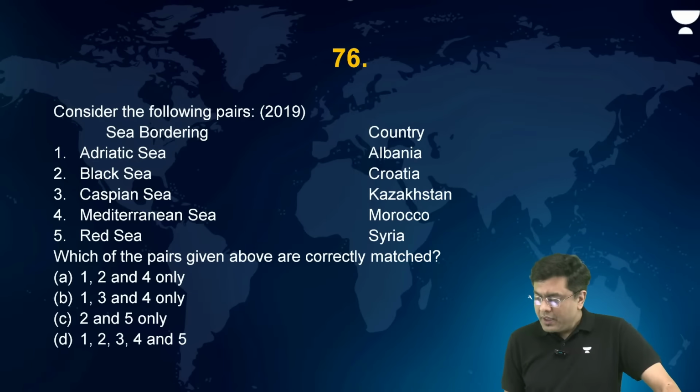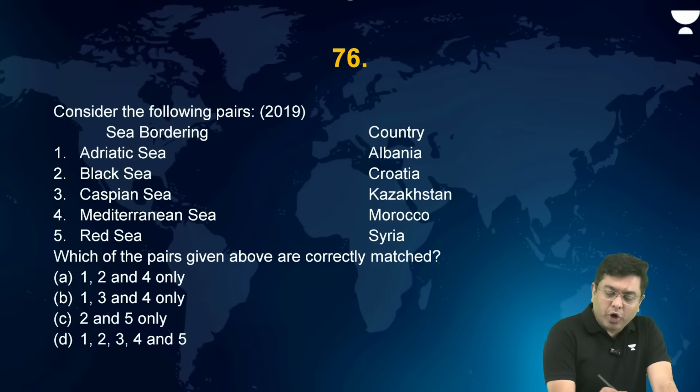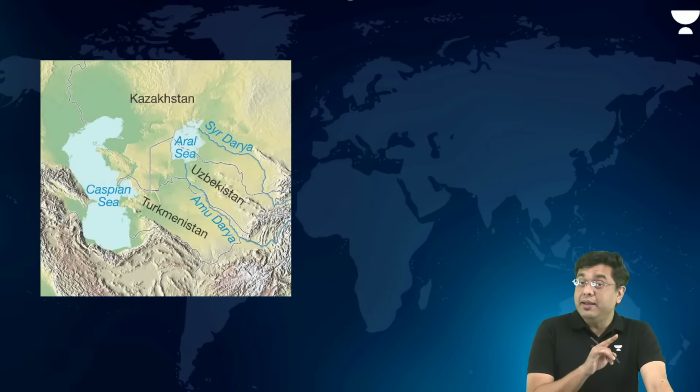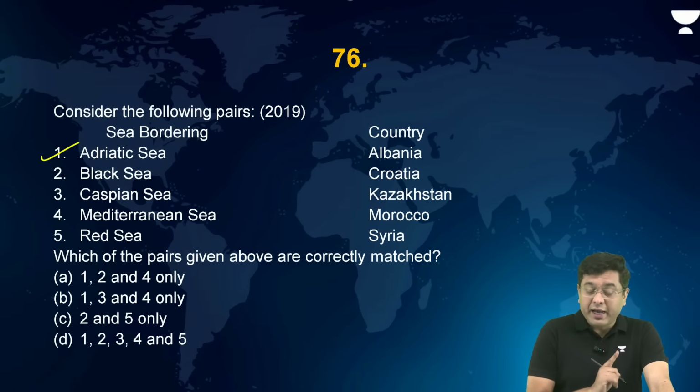Okay. So here, the Adriatic Sea, bordering the region of Albania, that is correct. Then Black Sea. Does the Black Sea region basically border Croatia? Caspian Sea, around the region of Kazakhstan, we know.